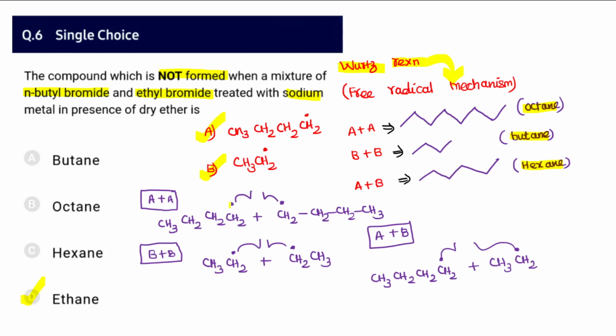And here for your understanding, the free radical combination is shown as A plus B, AA, AB, BB. All 3 possible combinations are given here, with octane, butane and hexane formation.